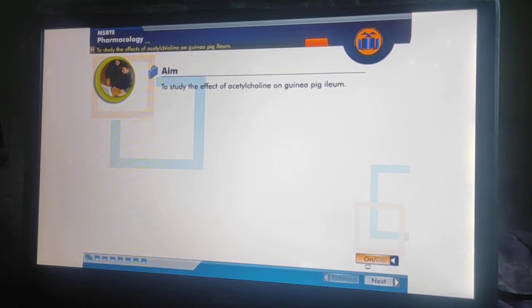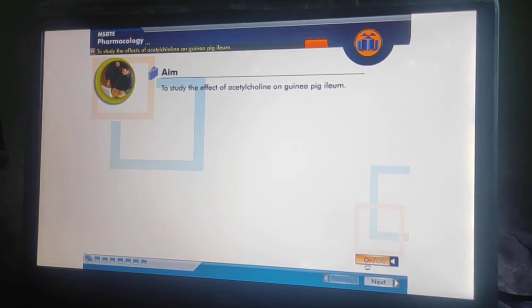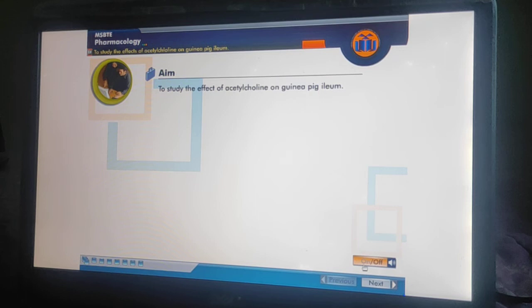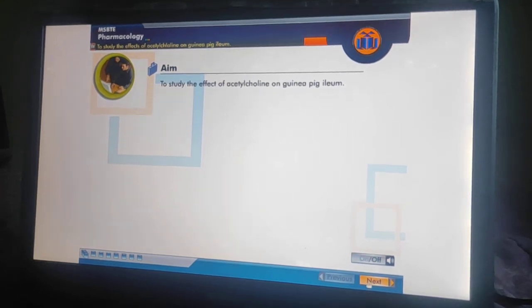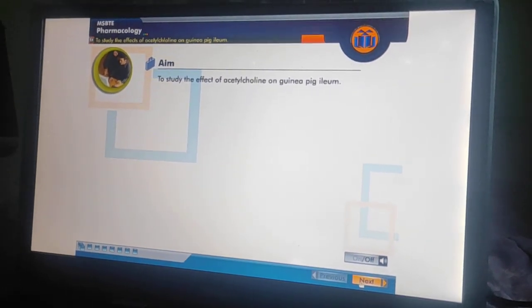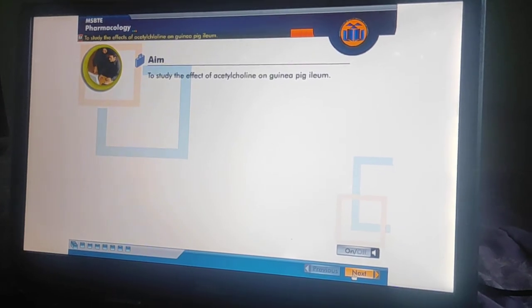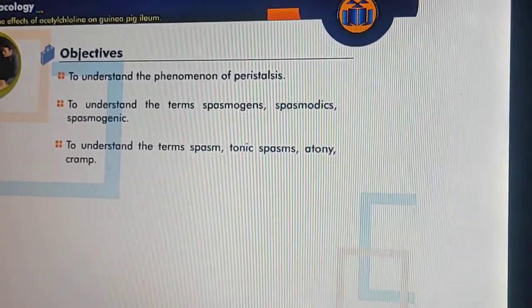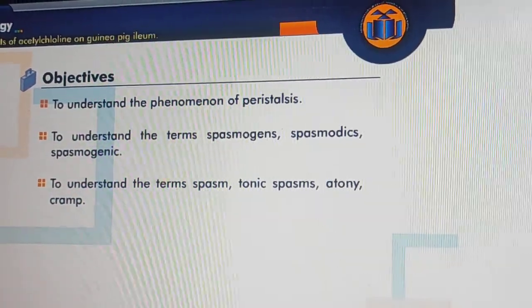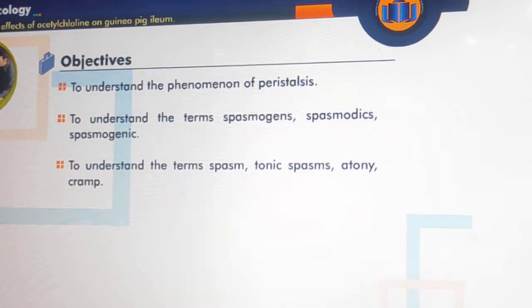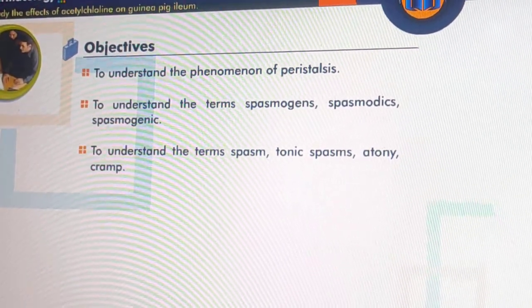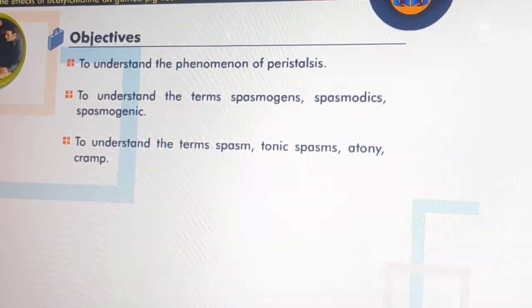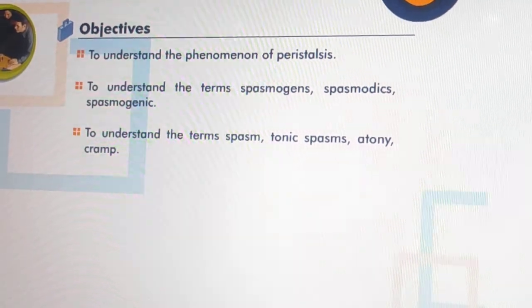The aim of experiment number 11 is to study the effect of acetylcholine on guinea pig ileum. Objectives of this experiment are to understand the phenomena of peristalsis, to understand the terms spasmogens, spasmodics, spasmogenic, to understand